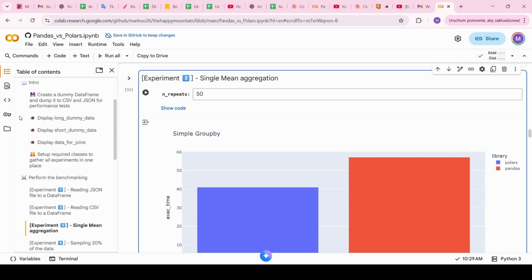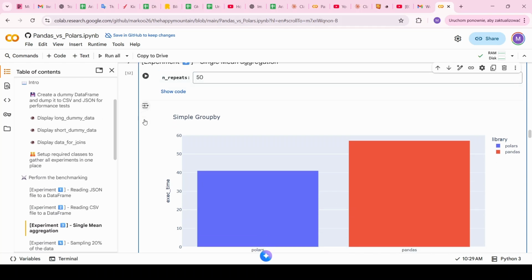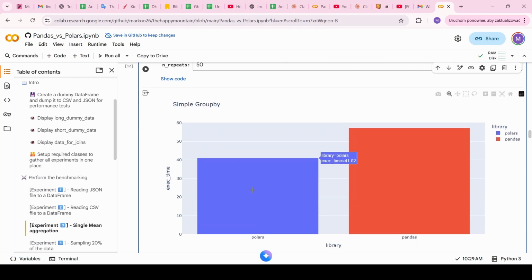The next experiment covers simple mean aggregation, so I wanted to evaluate which library deals faster with aggregating some numerical value using the mean function. I repeated this experiment 50 times, and in this case, Polars is also better, which did that in 31 seconds, as opposed to Pandas, which needed 16 seconds more. So the verdict is another point for Polars.